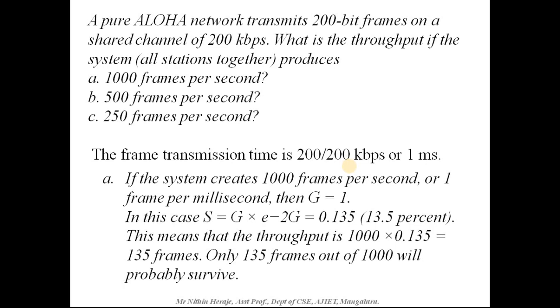This means that the throughput is 1000 into 0.135, which is 135 frames. So only 135 frames out of 1000 will probably survive, and the rest of the frames will be either lost or modified. This is when you have 1000 frames per second.